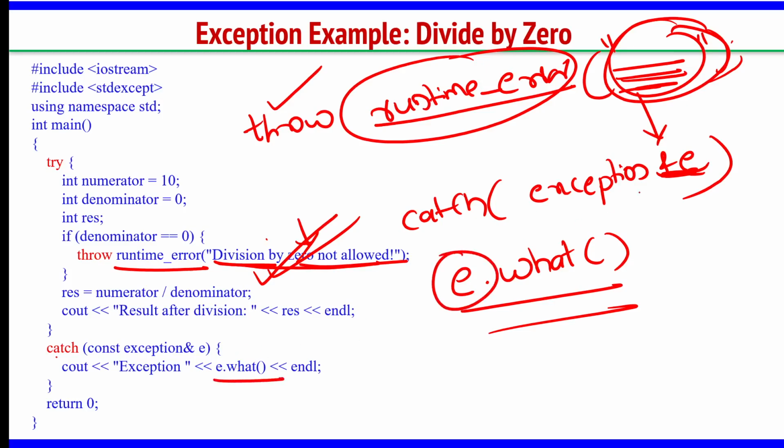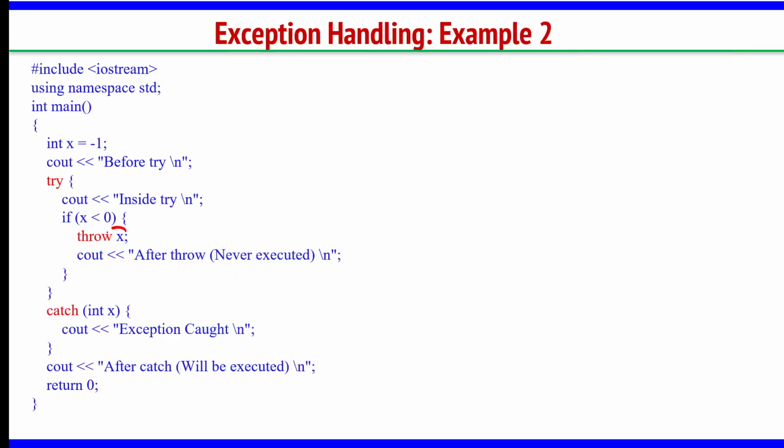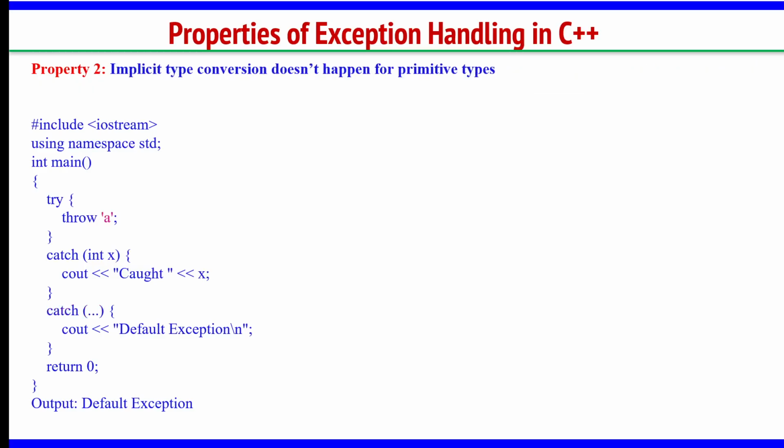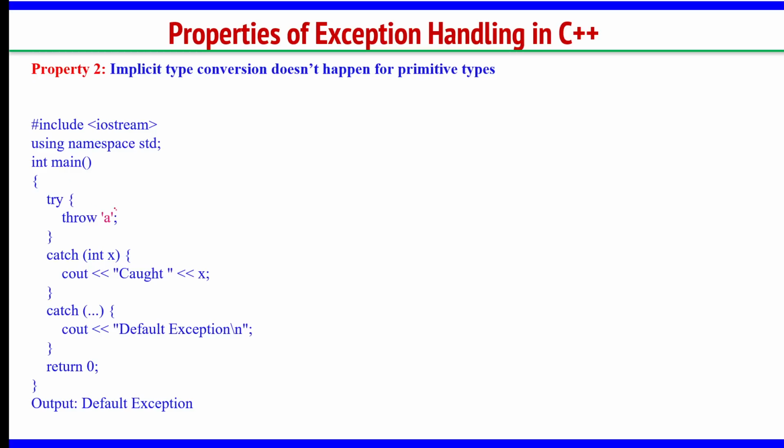This is the object, the ampersand is the address, and what is a function which gives the detailed description of the exception which is thrown by the try block. Whatever this try block is sending. See this example: to send integers it is okay, or to catch every exception it's okay, here I am throwing an integer, here I am throwing a character.